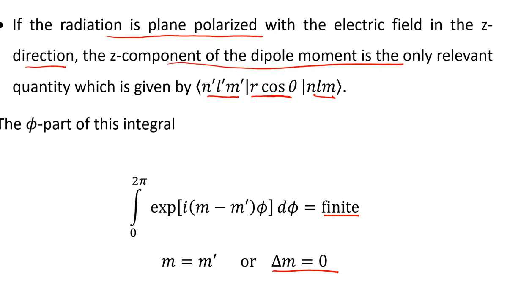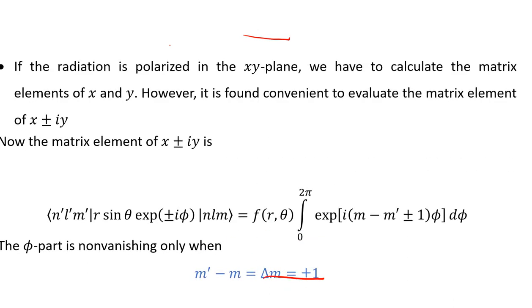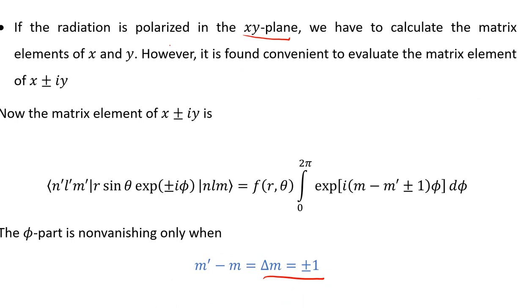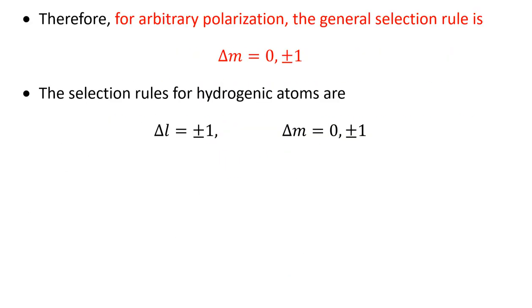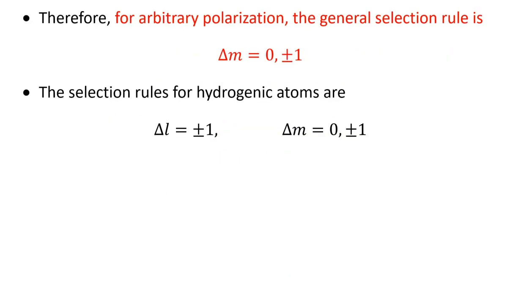Now if the radiation is plane polarized, that means the electric field is in the z direction, then the selection rule is delta m equal to 0. But in case of the two-dimensional xy plane, the selection rule is delta m equal to plus or minus 1. Therefore, for arbitrary polarization in any direction, in the first case the polarization is along the z direction, in the second case the polarization is in the xy plane. So for any arbitrary polarization, the general selection rule is delta m equal to 0 or plus or minus 1.